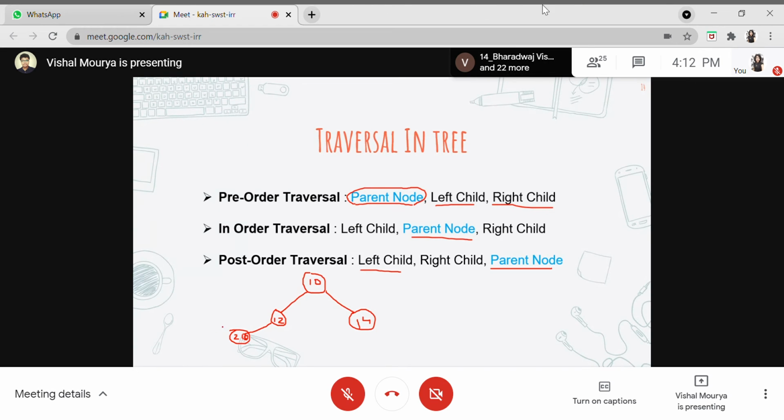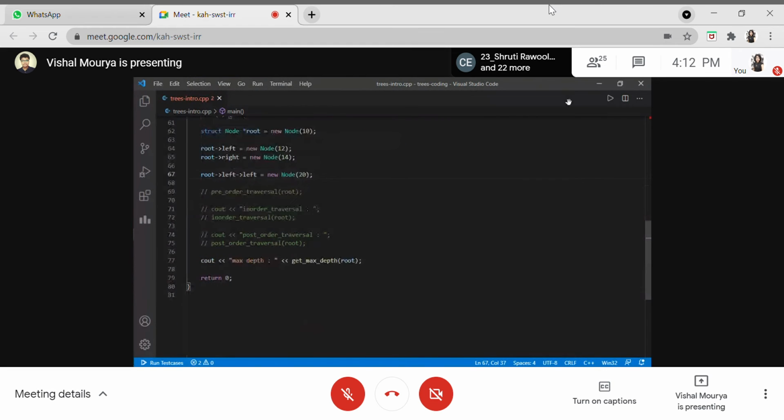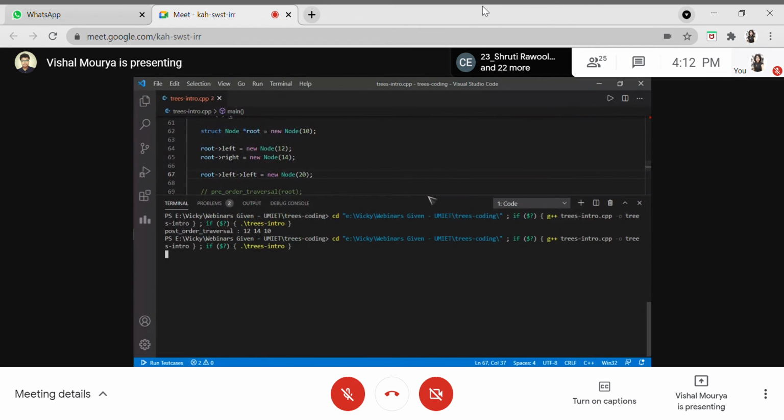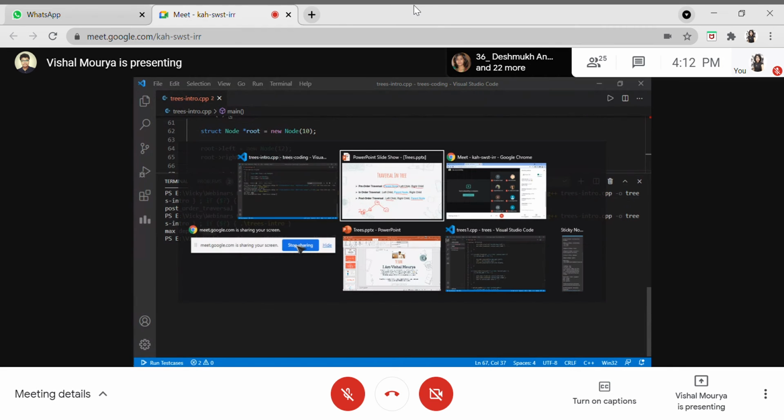You can assume this here is 20, because it's quite hard to write it. So this is 20 right here. You can see this is the tree which we are building here with our code, and we'll be getting the max depth. Let's see the output for that code. You can see we are getting max depth as 3. Let's verify whether it is actually 3 or not.